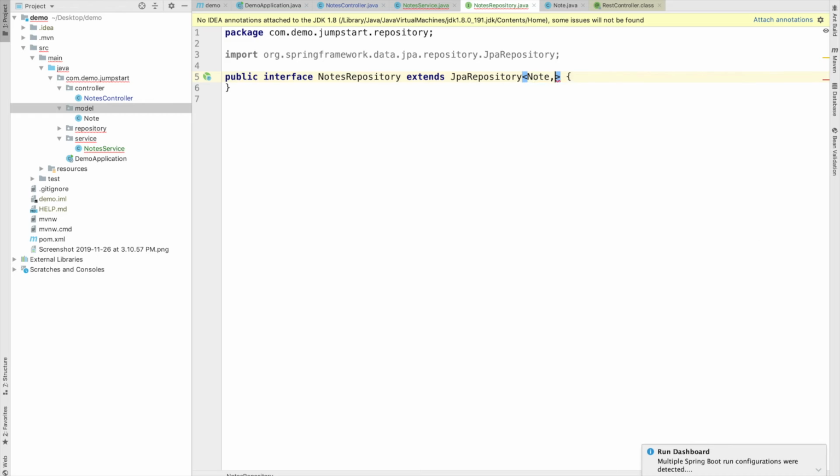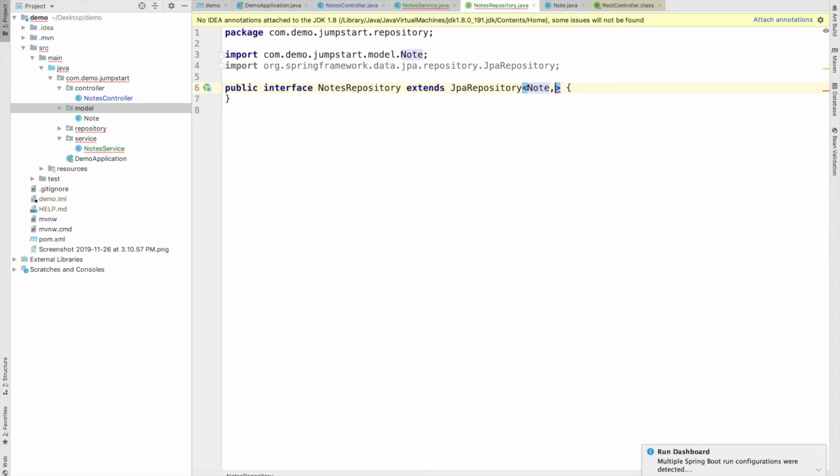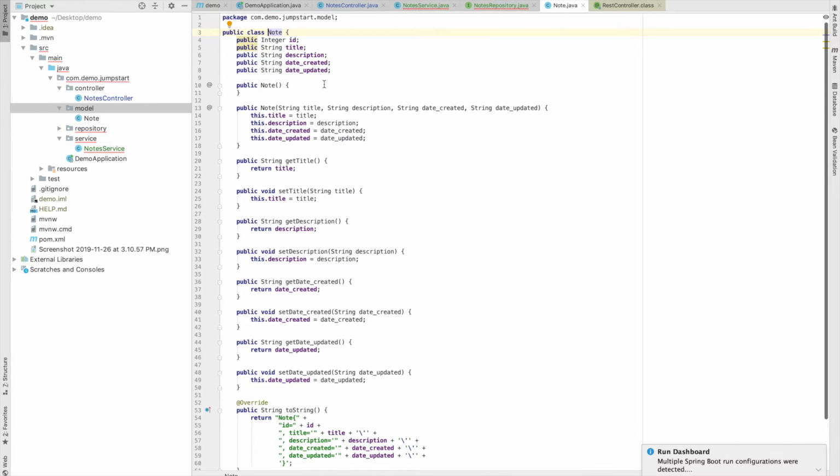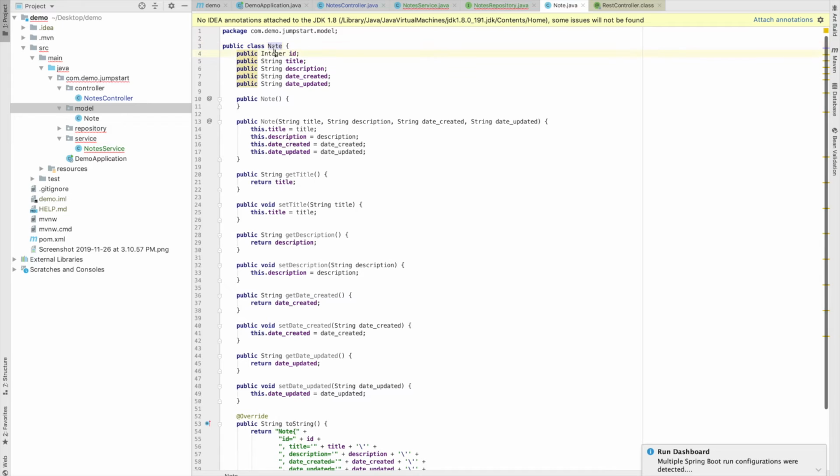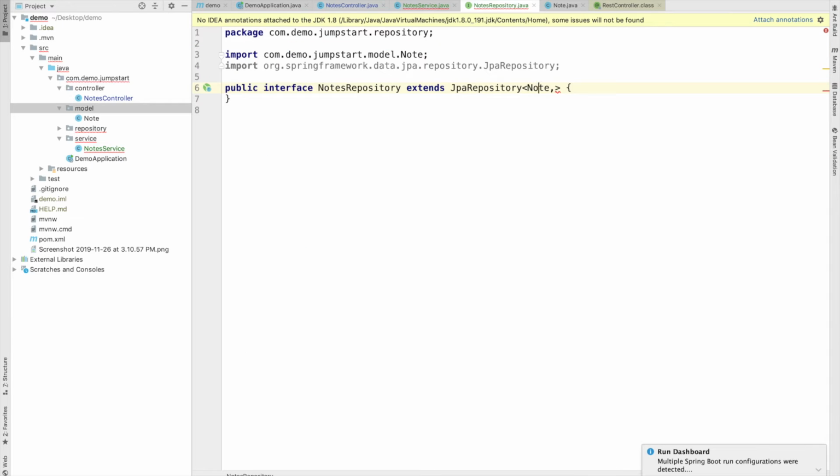And next thing is, let me just import the Node class, the start model. And next thing is the data type of the unique identifier. Like in our case, in the Node class we have ID, an integer ID. So we will use Integer, and it's simple. And we have just created our first repository.